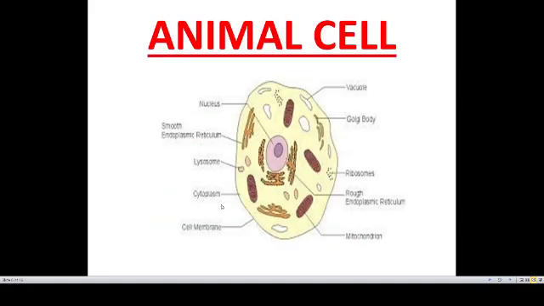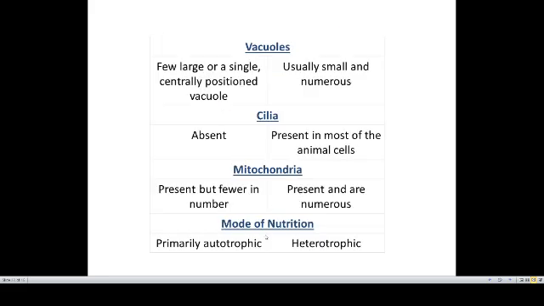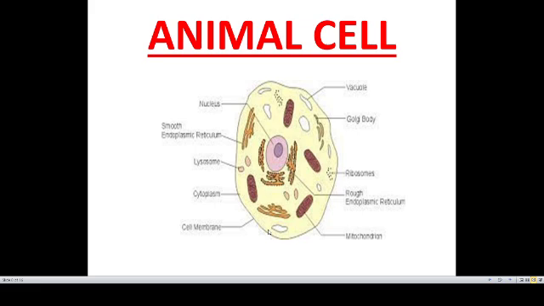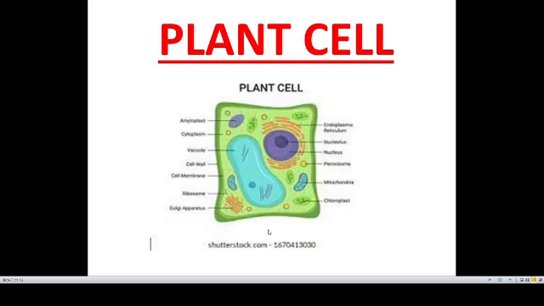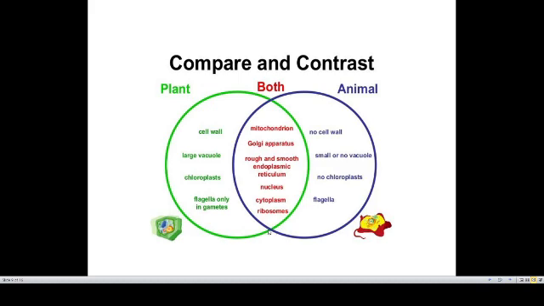You can see over here mitochondria. Mitochondria is also called the powerhouse of the cell because it provides energy to the cell. Mode of nutrition: plant cells are primarily autotrophic, whereas animal cells are heterotrophic. Now what do you mean by autotrophic and heterotrophic? Autotrophic are the organisms which make their own food, whereas heterotrophic depend on others. So plants make their own food with the help of the photosynthesis process, so they are autotrophic, whereas animals depend on plants, so they are called heterotrophic.